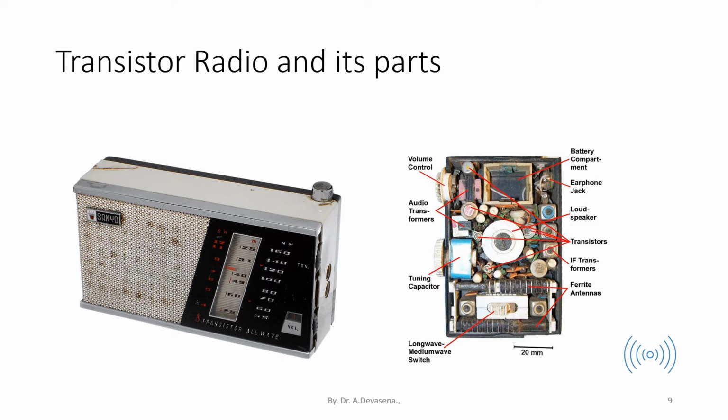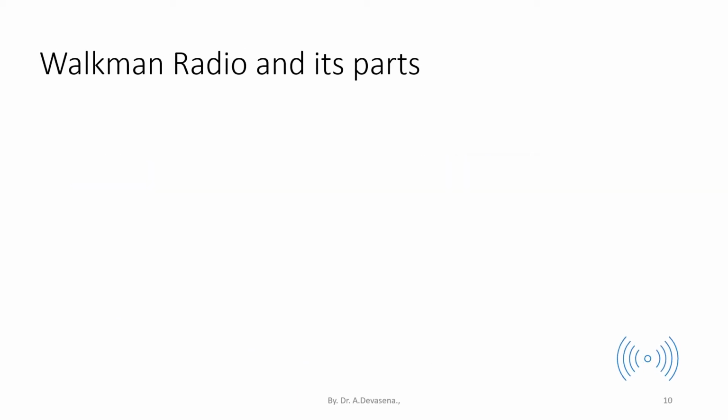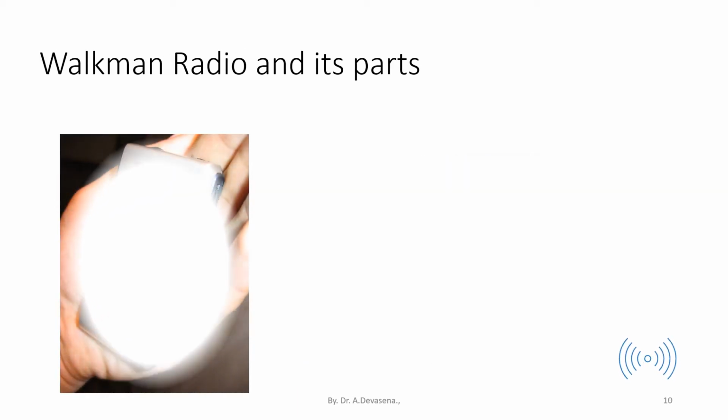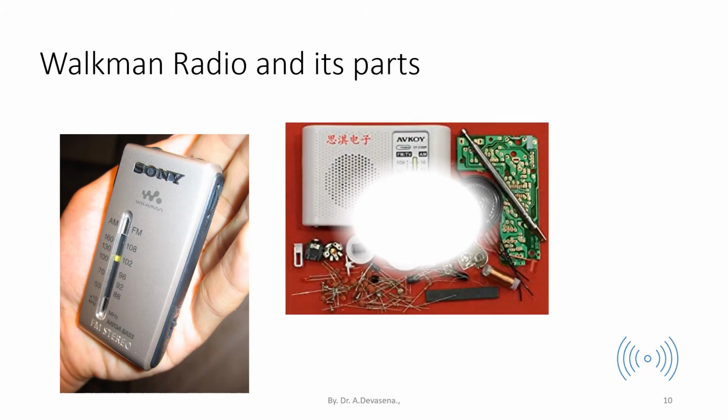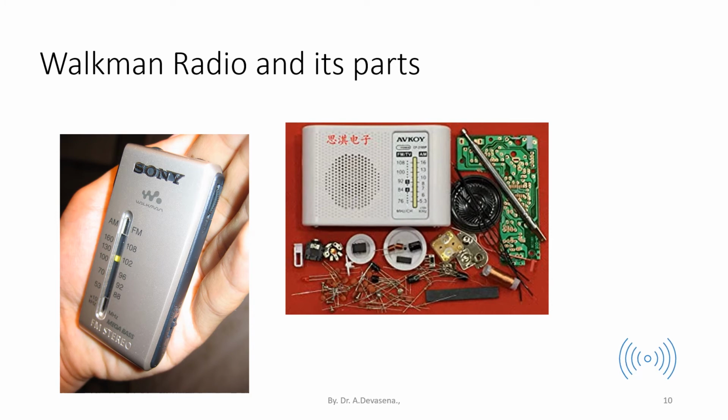It has a volume control, audio transformers, tuning capacitor, long wave and medium wave switch, ferrite antennas, IF transformers, transistors, loudspeaker, earphone jack, and battery compartment. Walkman radio and its parts. This is the representation of a Walkman radio, and here are the parts of the Walkman radio.